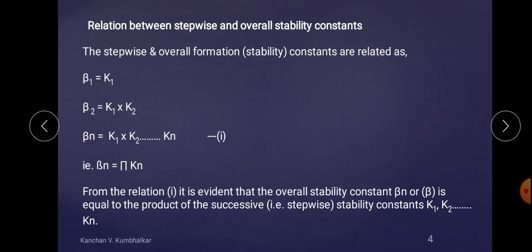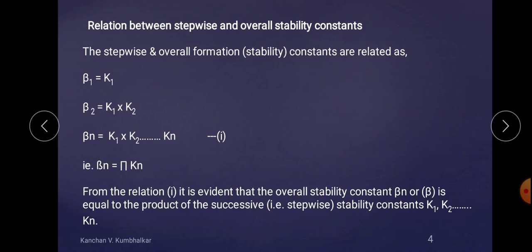Now the relation between stepwise and overall stability constant. In the previous lecture, I gave an overall idea about the stepwise and overall stability constant. What is meant by stepwise?